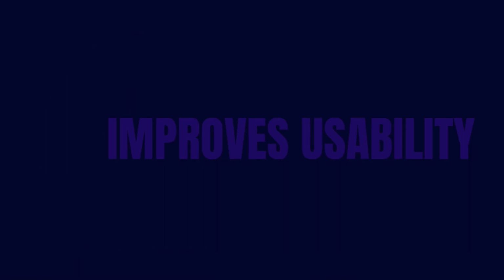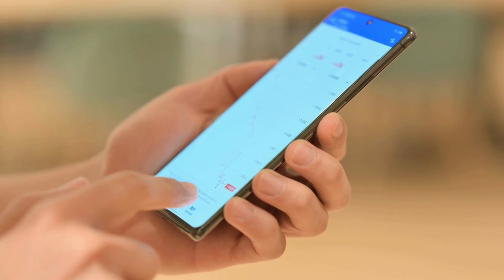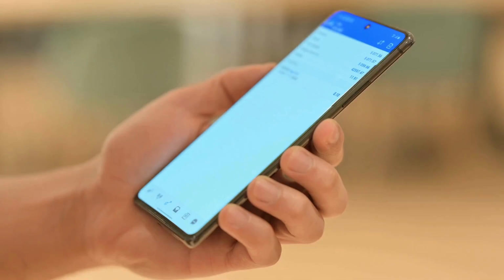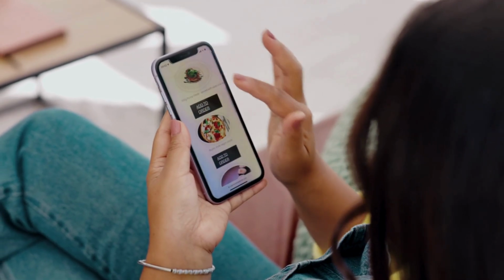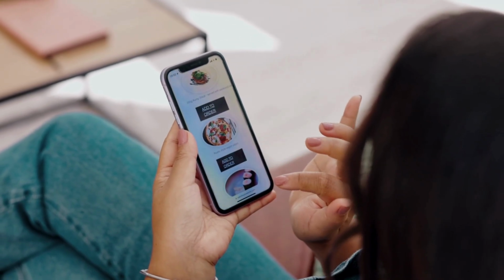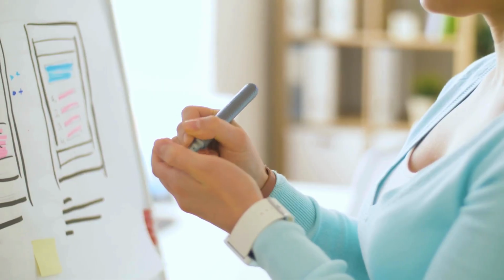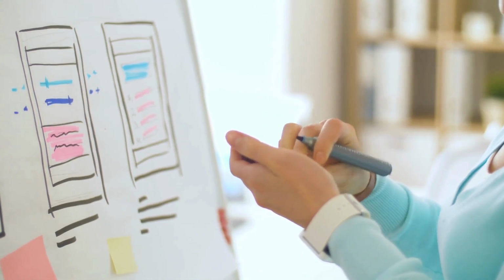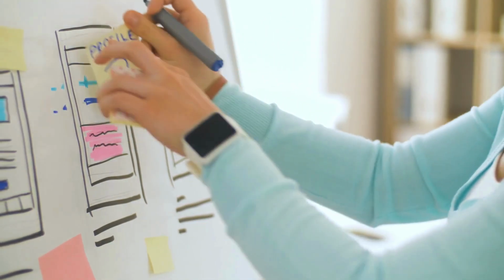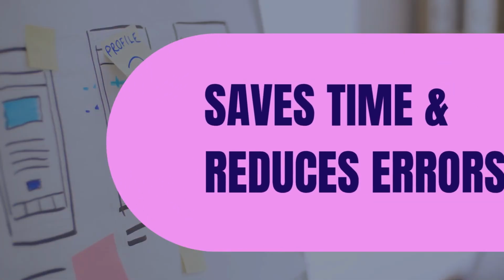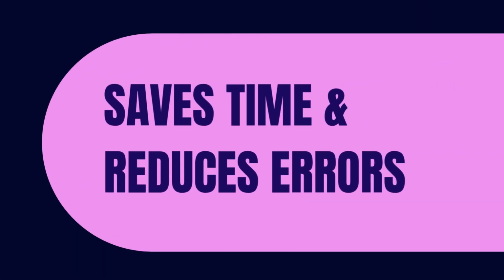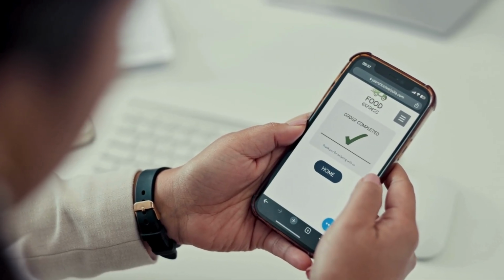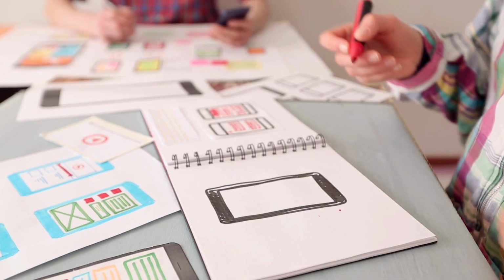It improves usability. It defines how easy it is for users to navigate and complete tasks. Smart placement of buttons, menus, and forms can greatly improve the user experience. Skeleton is like a blueprint for surface plane. It helps designers test layouts and iterate before committing to colors, fonts, and images. Skeleton plane saves time and reduces errors. Catching layout or flow issues at this stage is cheaper and faster than fixing them later in high fidelity design or development.